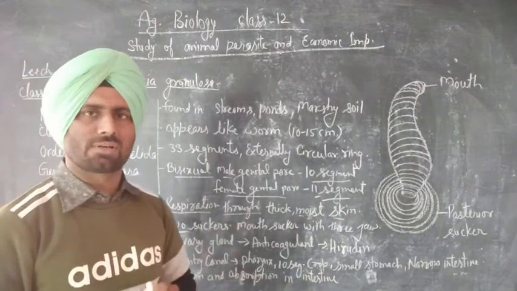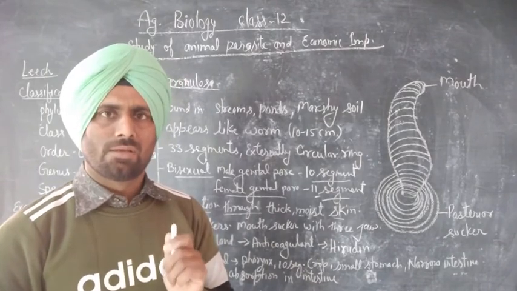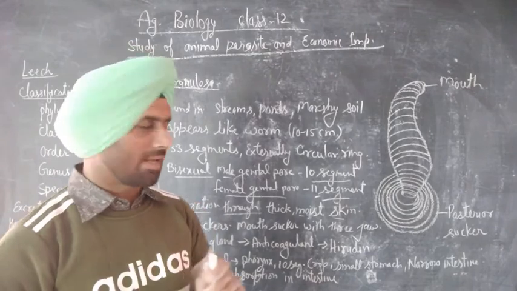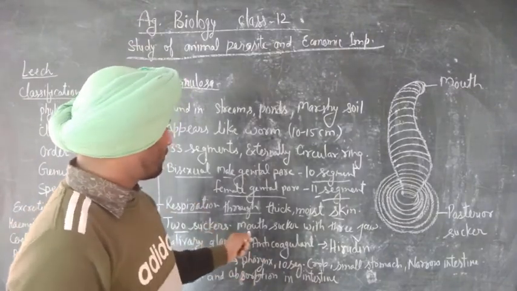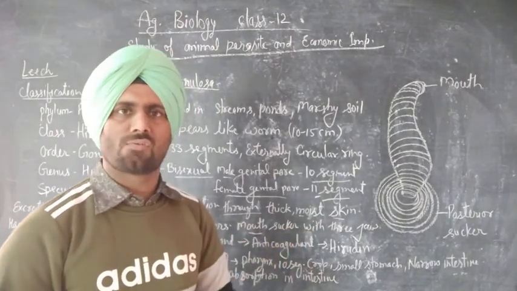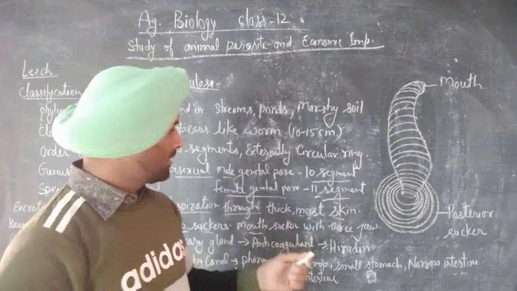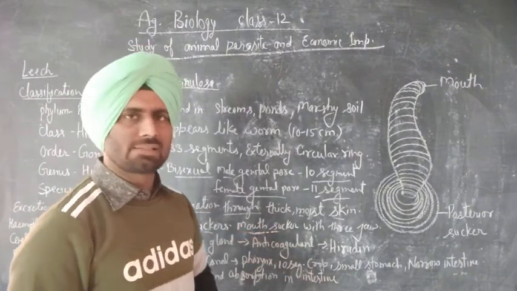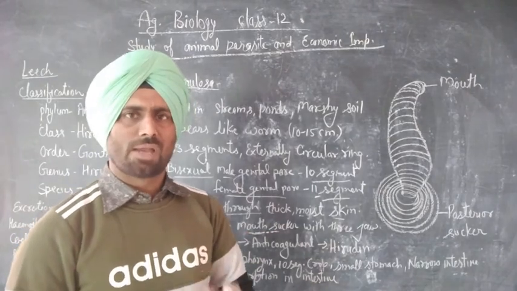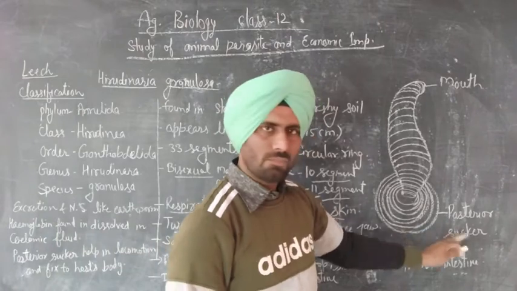Leech has two suckers at the ends of the body. One sucker is found on the mouth side, and another on the anus side. The sucker on the mouth side is called the anterior sucker, and the one on the anus side is called the posterior sucker.